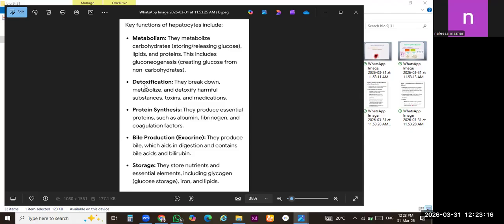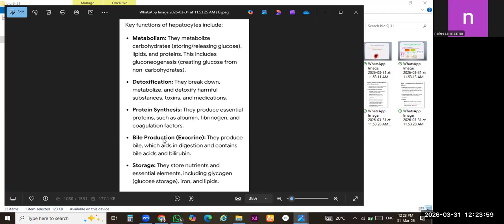Now we will discuss the second function, which is detoxification. Detoxification, the name indicates detoxify, to convert the harmful substance into a less harmful substance. The third function is protein synthesis. Hepatocytes, which are liver cells, can produce a special type of protein known as fibrinogen, which is present in our blood, albumin, and coagulation factors which play an important role in coagulation. They help to clot the blood. When we get a cut, the blood starts to clot. That is just because of fibrinogen and coagulation factors.